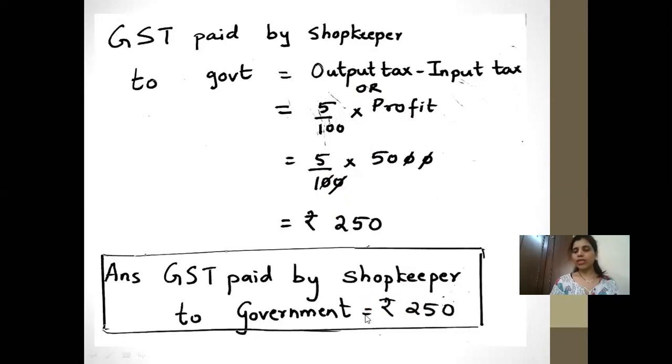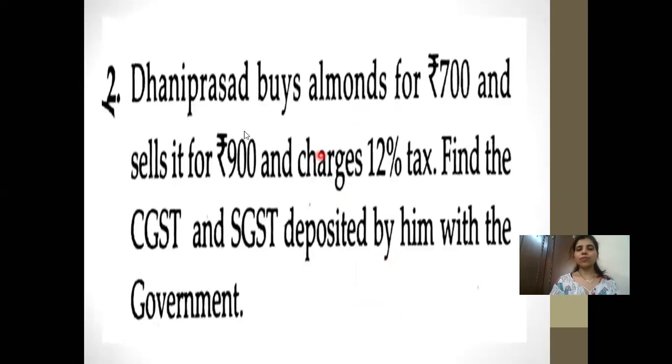Okay, I hope till here it's clear, children. Now we go to the next question. In the next question, it says Dhani Prasad buys almonds for rupees 700 and sells them for rupees 900 and charges 12% tax. Find the SGST and the CGST deposited by him with the government.